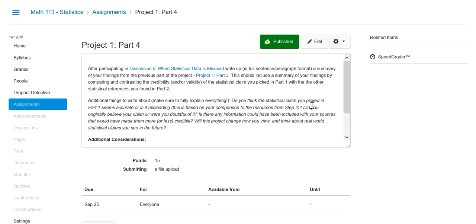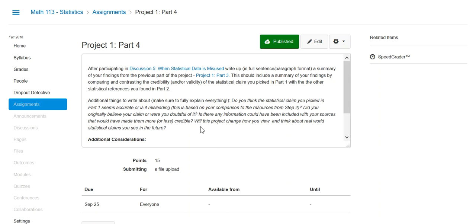So do you think the statistical claim you picked in Part 1 seems accurate or is misleading? This is based on your comparison to the resources from Step 2. Did you originally believe your claim, or were you doubtful of it? Is there any information that could have been included with your sources that would have made them more or less credible? Will this project change how you view and think about real-world statistical claims you see in the future?